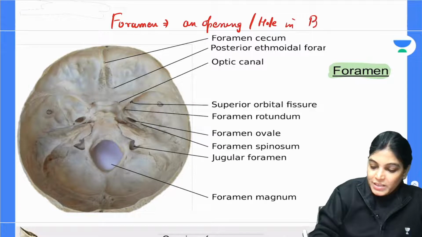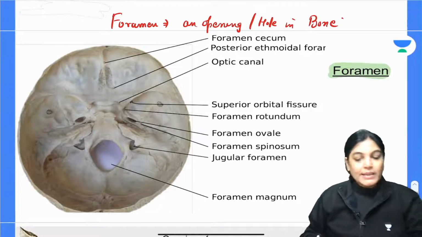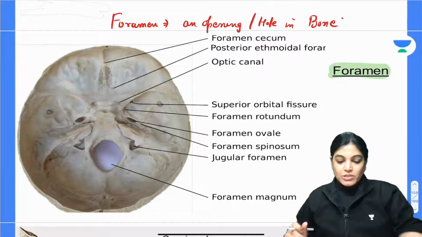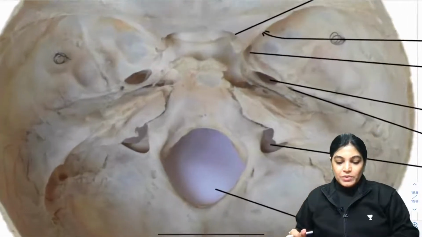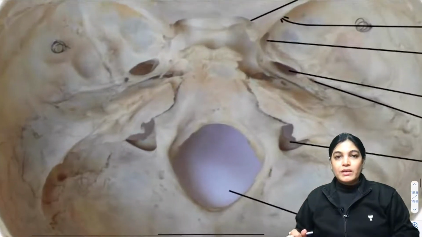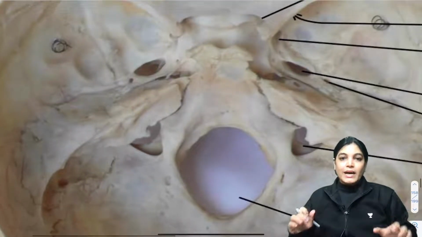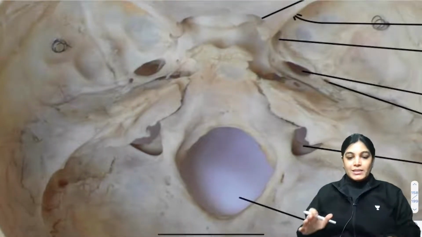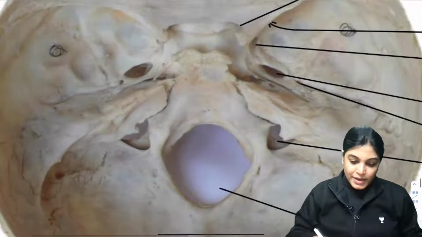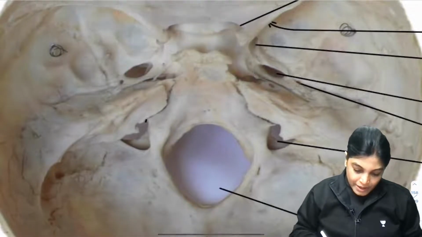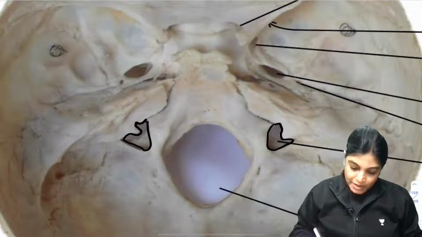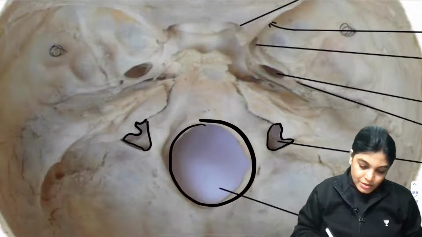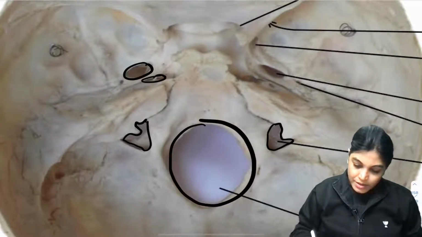Various foramina are seen in the interior of the skull. You are seeing this image, let me just highlight it. I am enlarging this, and when I enlarge it, my dear aspirants, you can see various foramina are there. Okay, there is one gap here, there is one gap here, and another here.